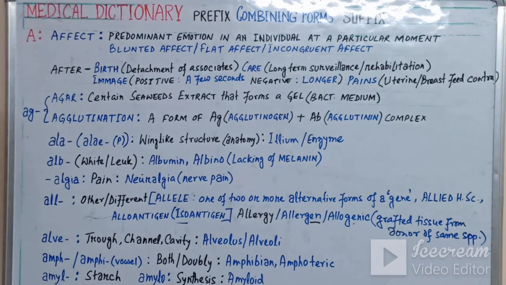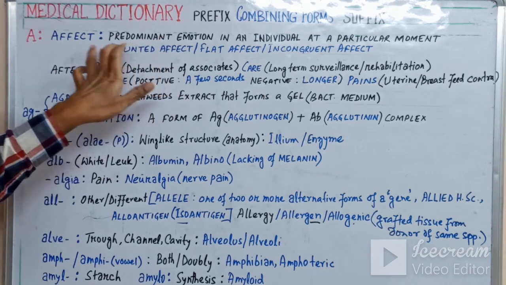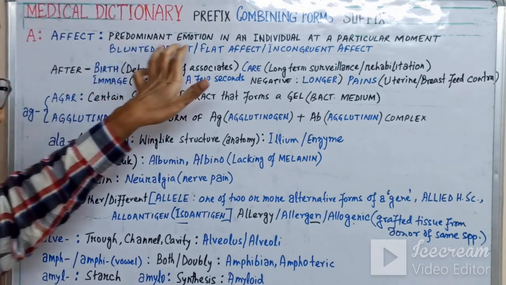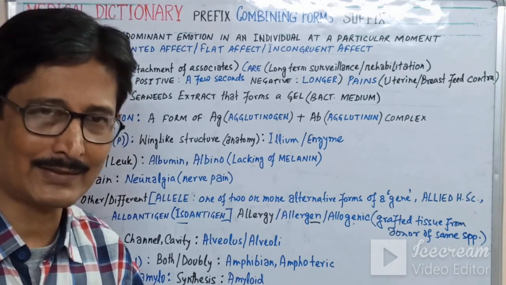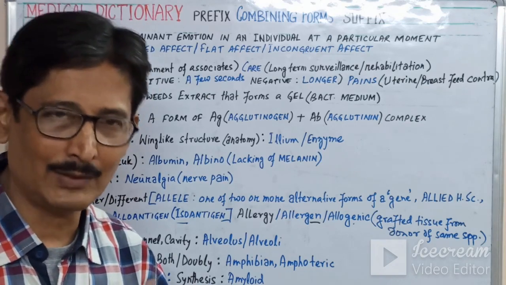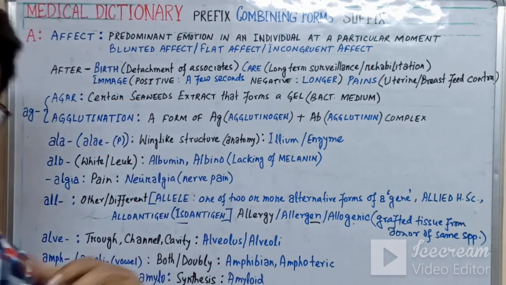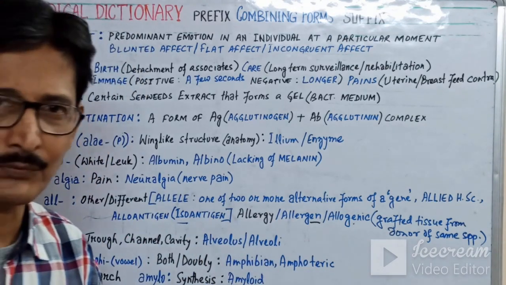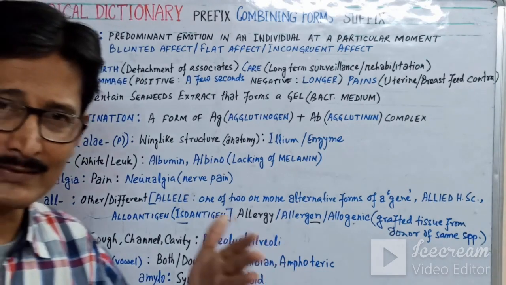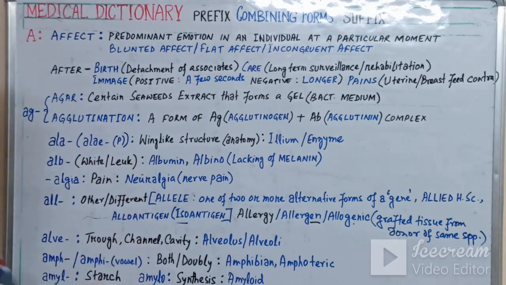You may wonder what the need is for a word like affect. Here the word affect means the predominant emotion in an individual at a particular moment. So it is describing a particular emotion in a particular moment. If it is a blunted affect, that means it is not up to the mark. The emotion other people expect from you is below the level, or diminished. So diminished affect is the blunted affect.